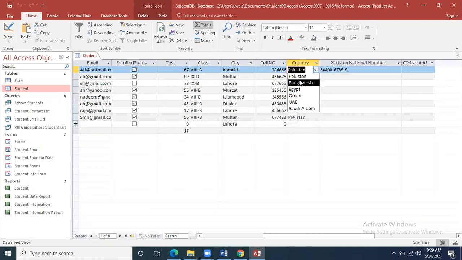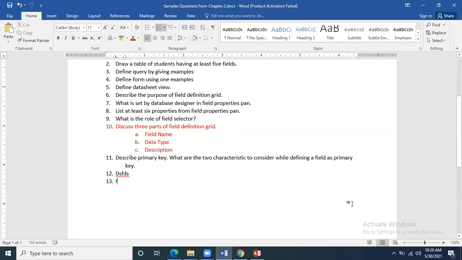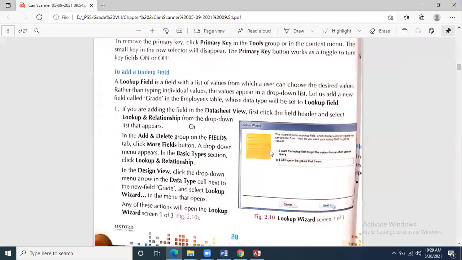Over here I have given Pakistan, Bangladesh, Egypt, Oman, UAE, Saudi Arabia. So we can select only from these countries. This is called a lookup field. So the question can be asked: define lookup field.